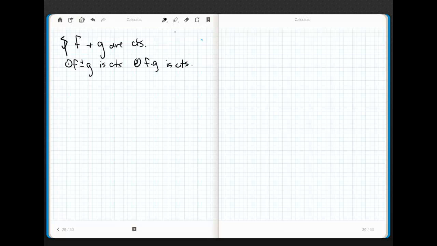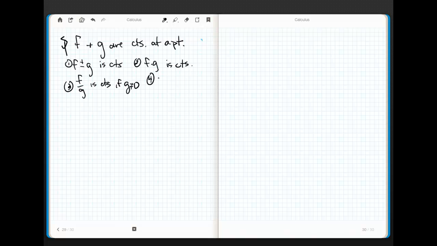And that has everything to do with the properties of limits. If I have to prove that something is continuous using limits, then the rules that govern limits are going to govern continuity as well. Okay. Number three, I know that f over g is continuous if g is not equal to 0. I guess I should define this at a point, right? At a point. All right, g is not equal to 0.